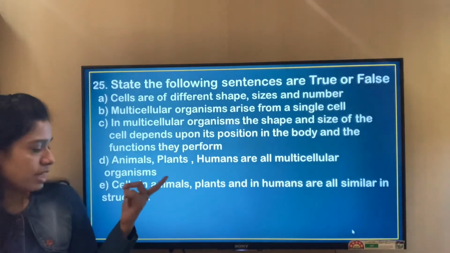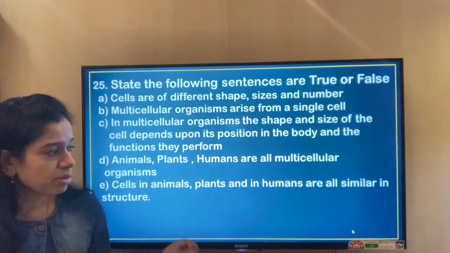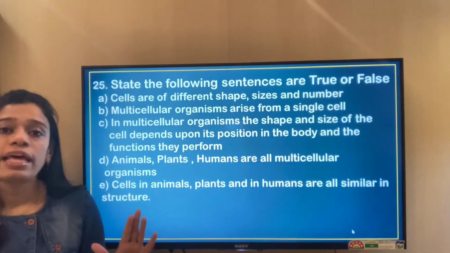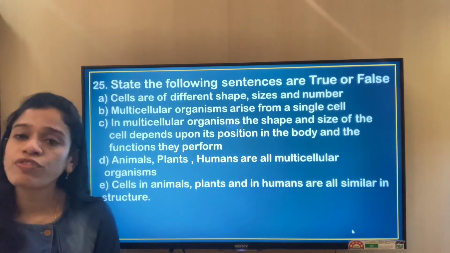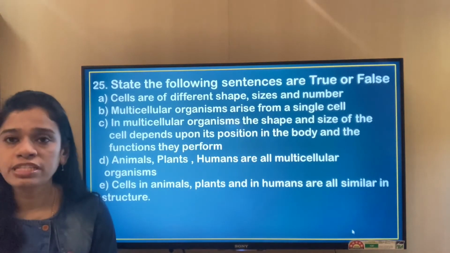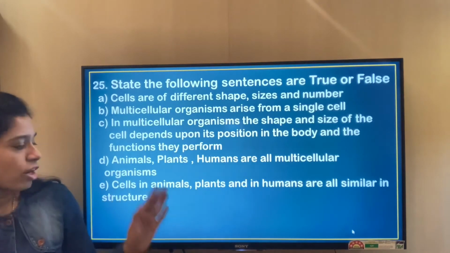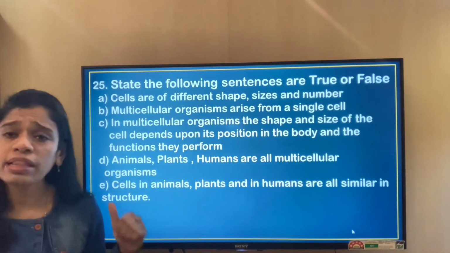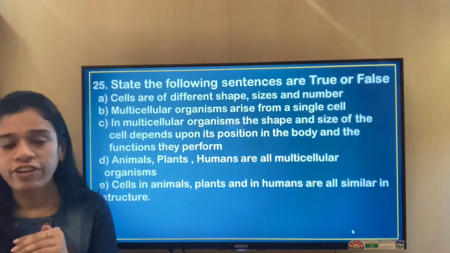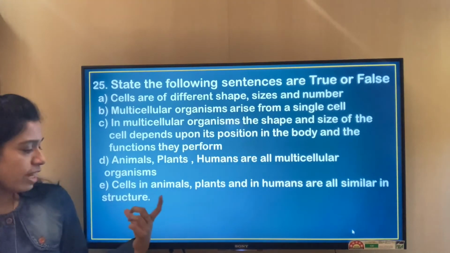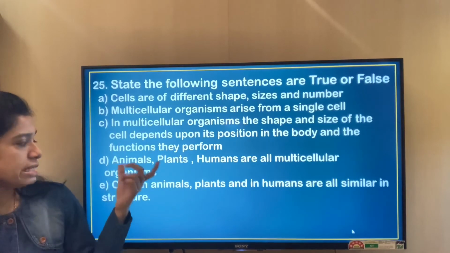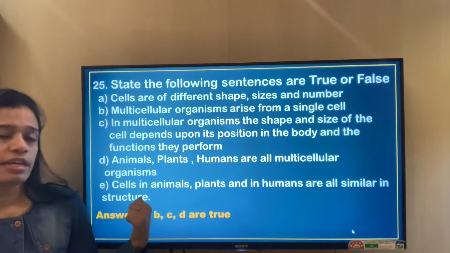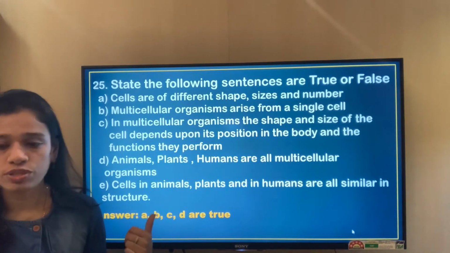Cells in animals, plants and humans are all similar in structure. Now, if you see this statement, it is incorrect, because we know that the animal cells and the plant cells are different from each other. They have some basic differences. So we cannot say that cells in animals, plants and humans are all similar in structure. They might have similar functionality, but they are very much different in structure. So this last statement is false. The rest, A, B, C, D, are all true, and finally option E is false.